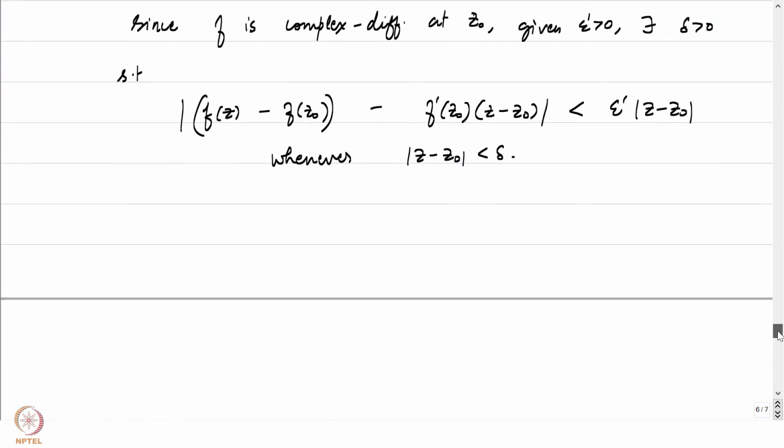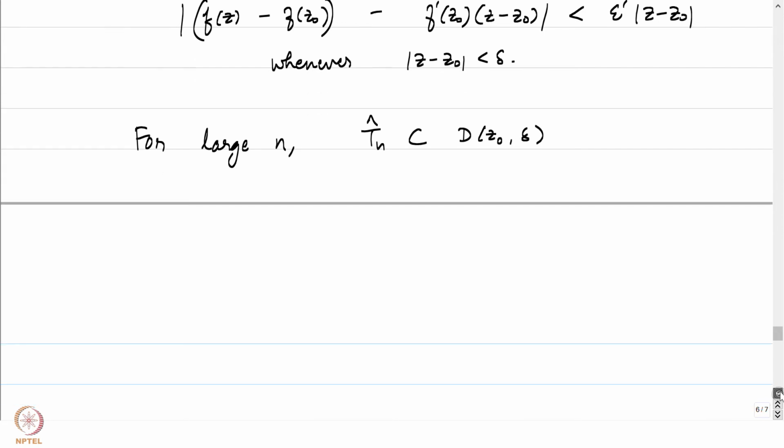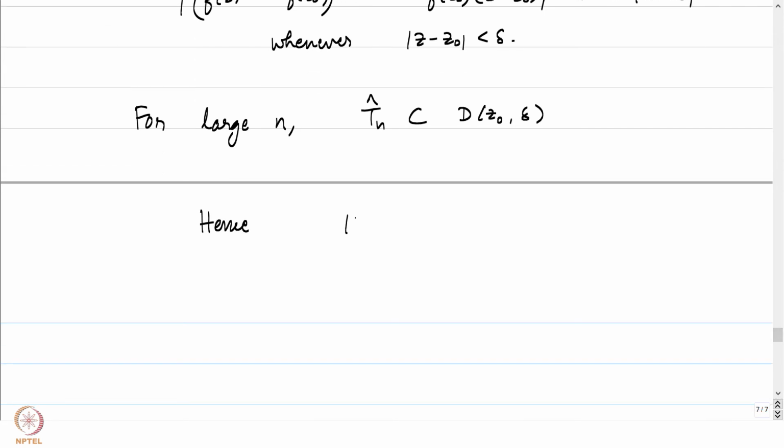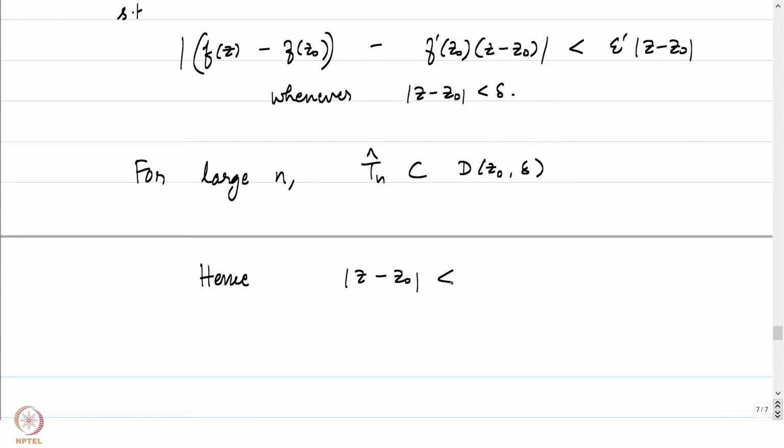And notice that for large n, because the diameter of Tn is converging down to 0 and Z0 is in each of these Tn hats, Tn hat is contained in D(Z0, delta), and therefore mod of z minus Z0 is going to be less than the diameter of Tn, which is equal to the diameter of T0 by 2 to the power n.